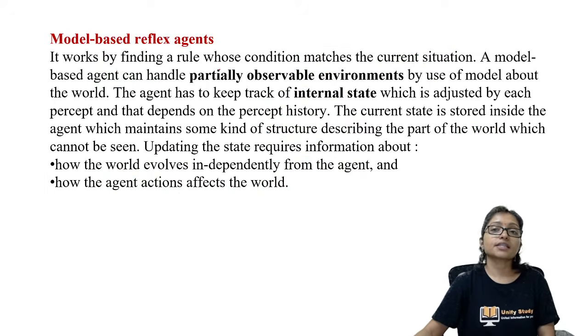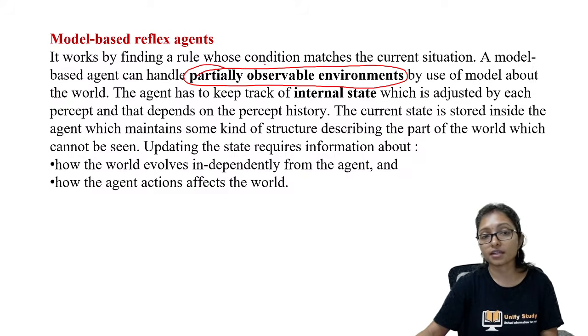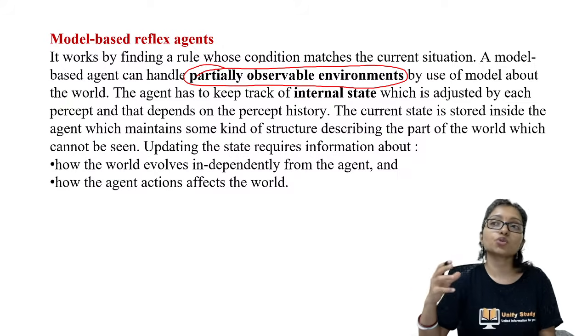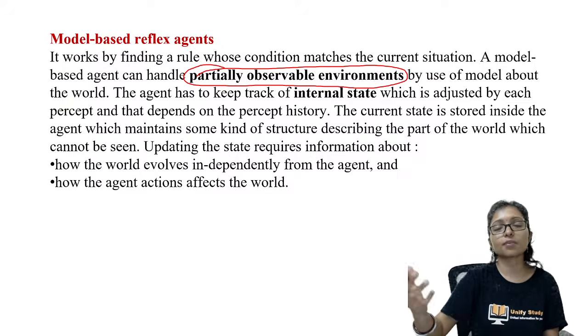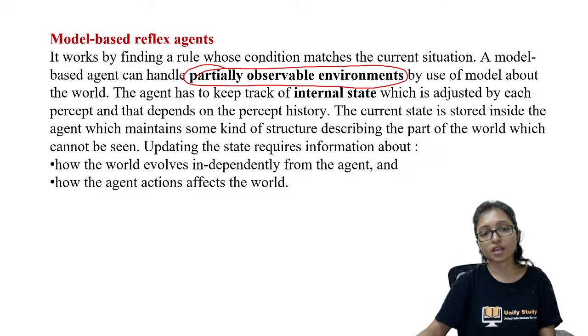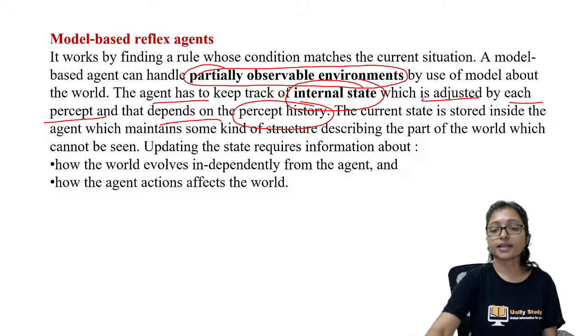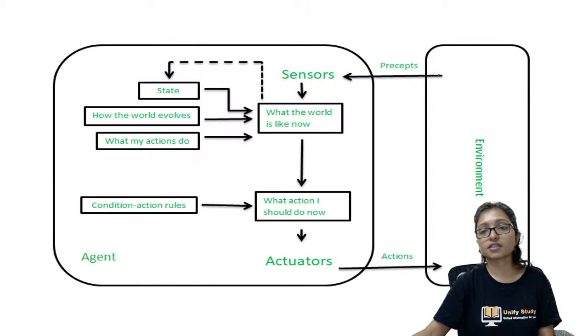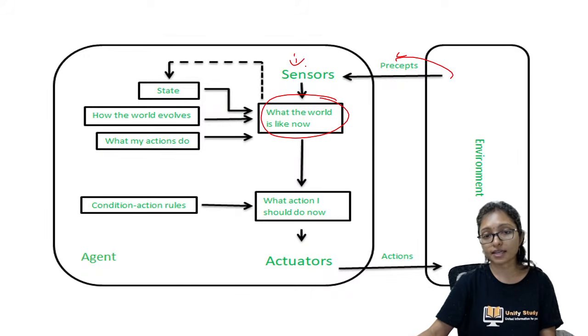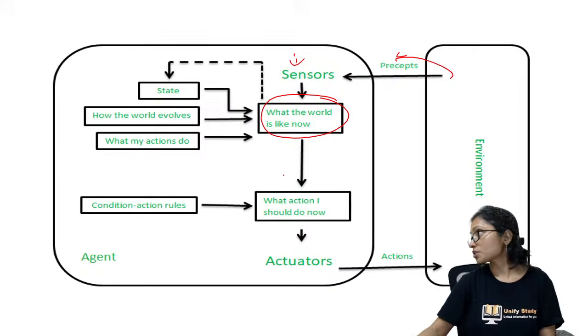Model based agent, it is working on partially observable environment, because it is working on model. Some models are there. According to that model, it is trying to match with the model, and it is solving the problem. So agent keeps track of the internal state, which is adjusted by each percept and depends on the percept history also. That is called the model based agent. Here you can see it percepts from the environment, what the world's like now, it will sense, and it will try to match.